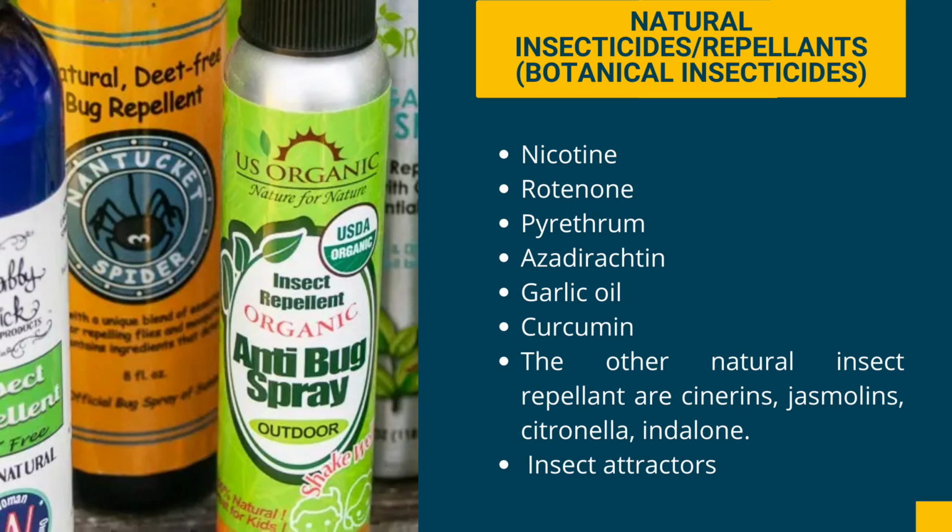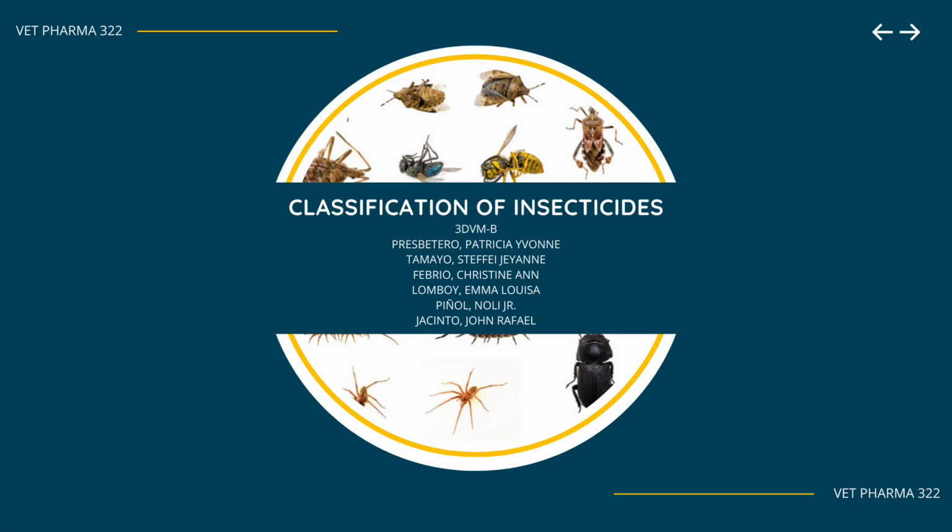Natural insecticides and repellents: we have nicotine, rotenone, pyrethrum, azadirachtin, garlic oil, and curcumin. Other natural insect repellents are cinerins, jasmolins, citronella, and indalone, and also insect attractants. And that will be all for the classification of insecticides.